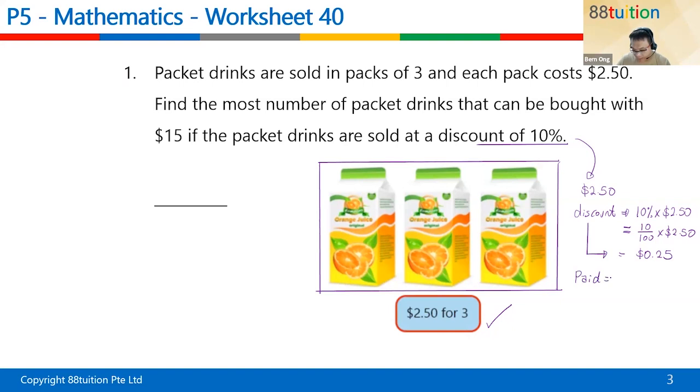Every 1 set, $2.50 must minus 25 cents. So $2.25 for a set of 3 packets. Do you understand? So that is the promotion.